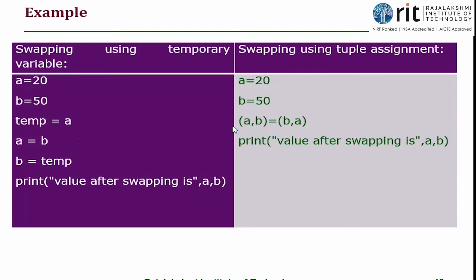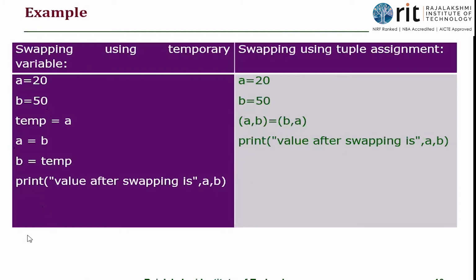In other languages, this is not allowed. In other languages, A comma B is equal to B comma A is not valid. If it were, what would happen, let me tell you. B's value gets stored in A. Yes, so what is in A? Only B's value. Second, what happens? It is stored sequentially. So A's value gets stored onto B. What value is in A right now? B's value. So A will have B's value, and B will also have B's value. So we don't use this kind of a method.